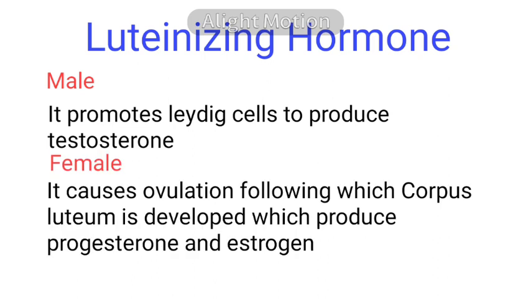Approximately on the 14th day of the menstrual cycle, the egg starts coming out from either side of the ovary by rupturing the Graafian follicle, following which the corpus luteum is developed, which produces progesterone and estrogen hormones. So luteinizing hormone, in male produces testosterone, in female produces estrogen and progesterone hormones.